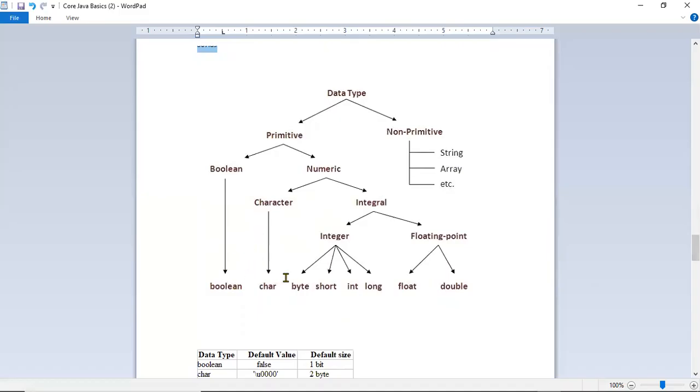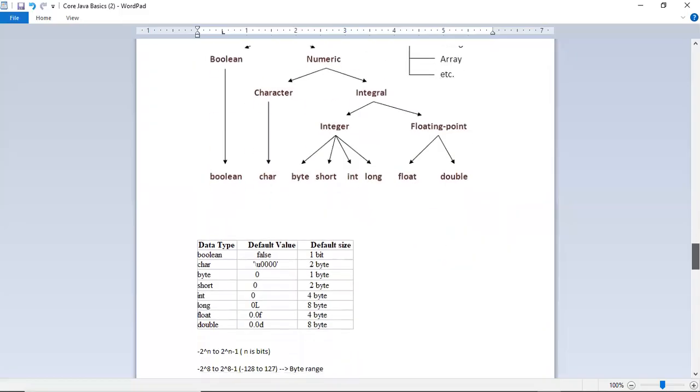There are mainly four categories inside the primitive types: boolean, character, integer, that means whole numbers, and floating point, this is for decimals or non-whole numbers. These four, do you get it? Any questions on the four categories? Can you give an example of byte, short? I'll give an example, but these four categories you understand, right? Now for integer, we'll talk about byte, short, int, and long.